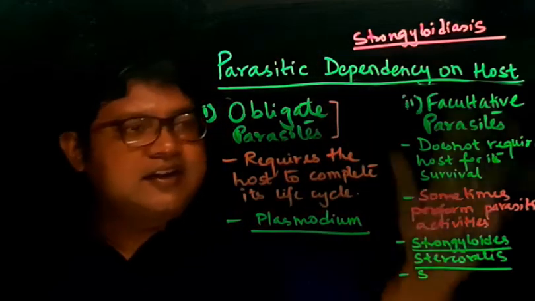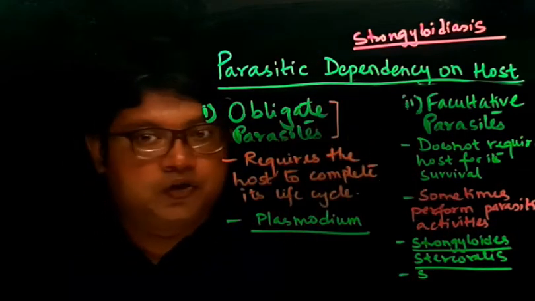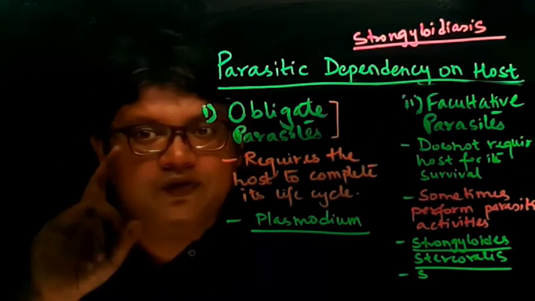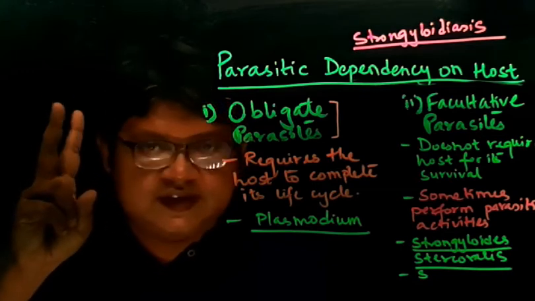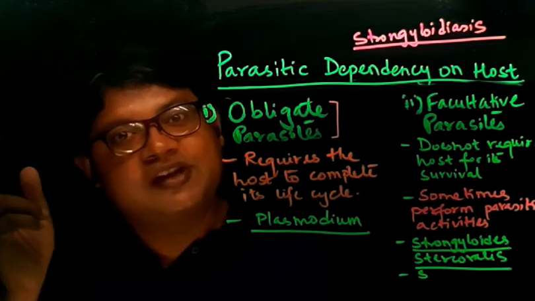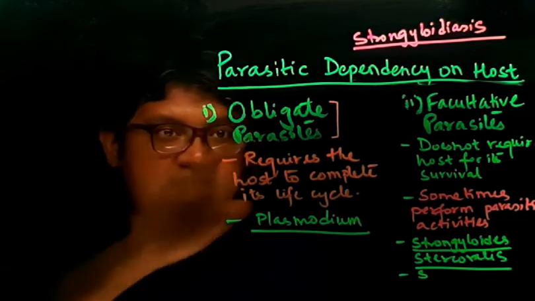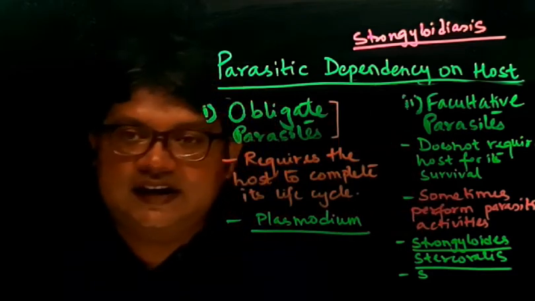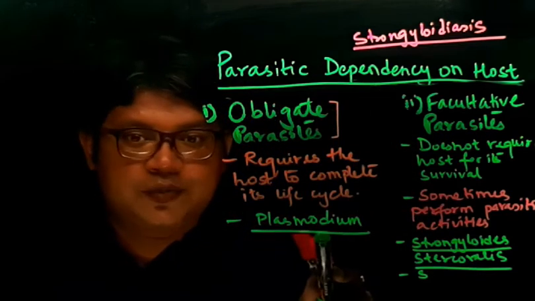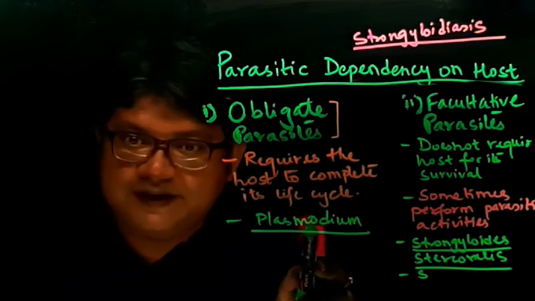Okay, I think now this has been completed. So till now what have I talked about? I have talked about microparasites and macroparasites. Then I have talked about ectoparasites and endoparasites. Now I have told you what are obligate parasites and what are facultative parasites. Plasmodium is a microparasite.